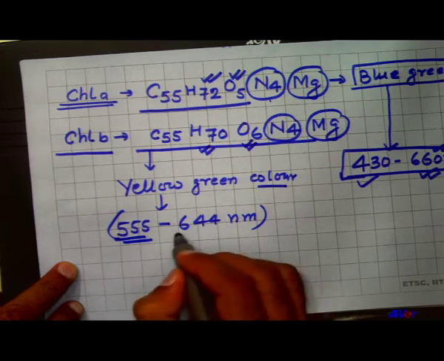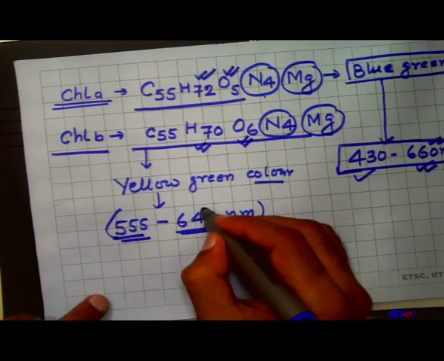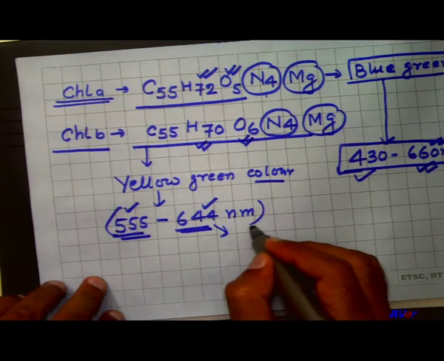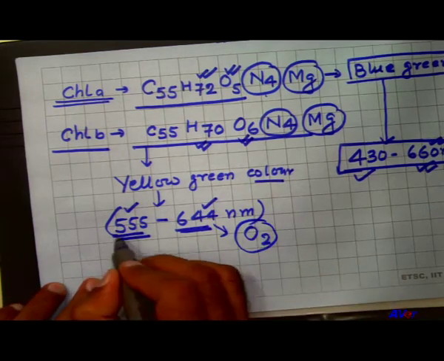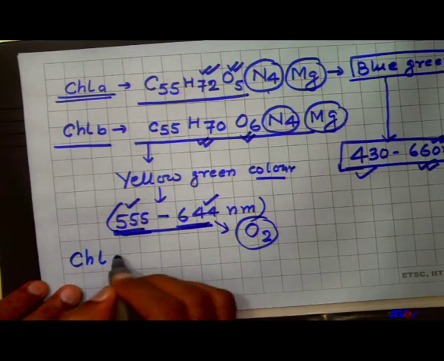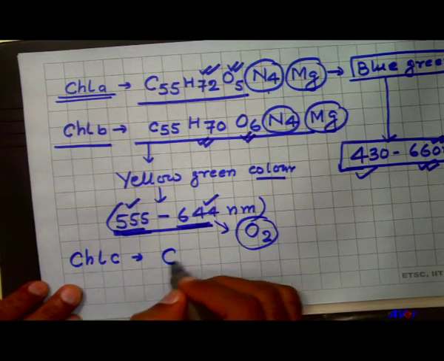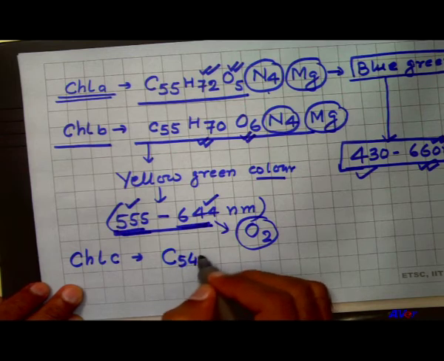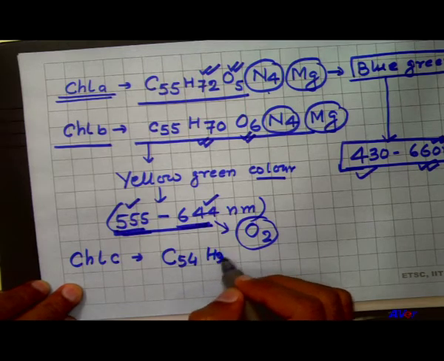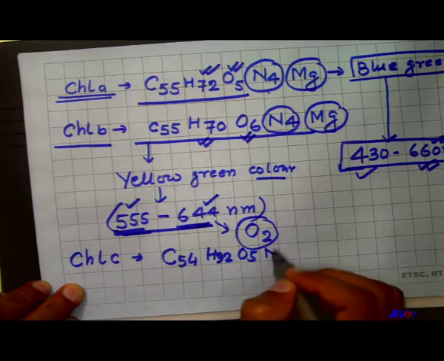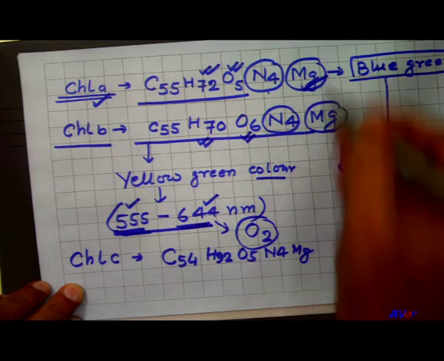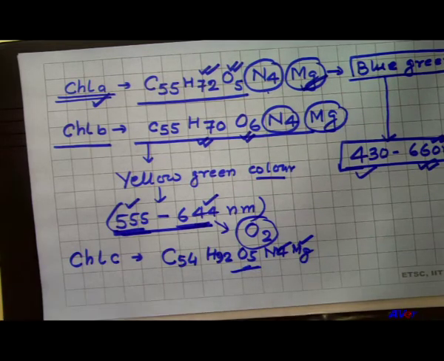This one is the lowest, this one is the highest, and in this range the chlorophyll B releases oxygen, and the rate of photosynthesis depends upon this range. Besides this, there is chlorophyll C, whose molecular formula is C55 H92 O5 N4 Mg. So, in all these cases we find that magnesium and nitrogen are common.